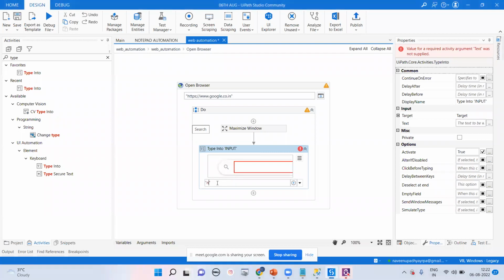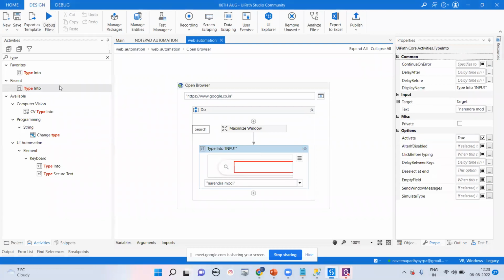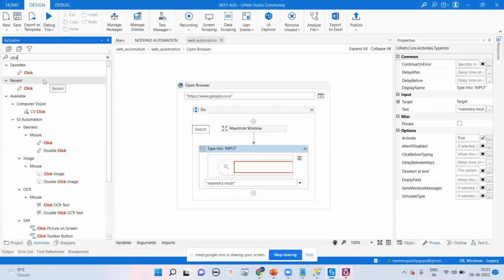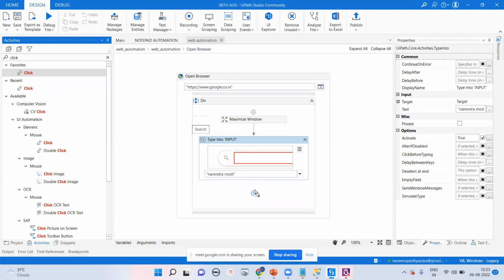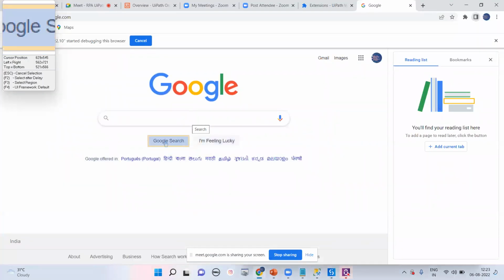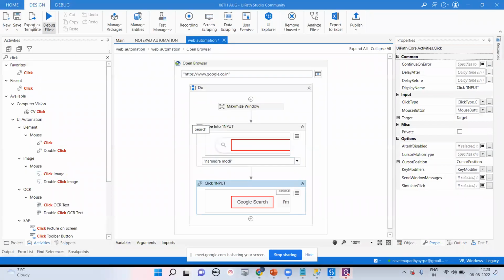We'll try to write here Narendra Modi, that is our Prime Minister. And let me go for click. After that, we'll try to search. When you write something, you try to search the particular name. We'll try to click on Google search. Okay, let me go for run.